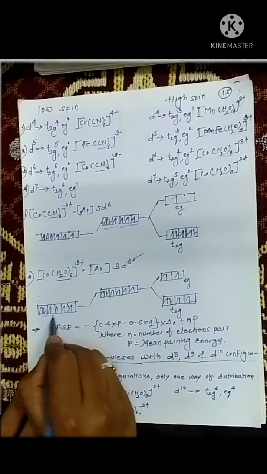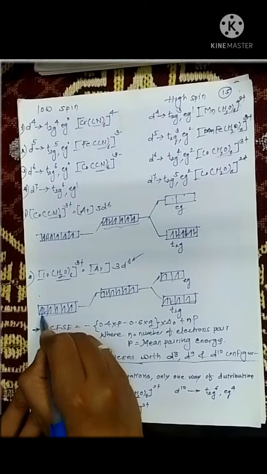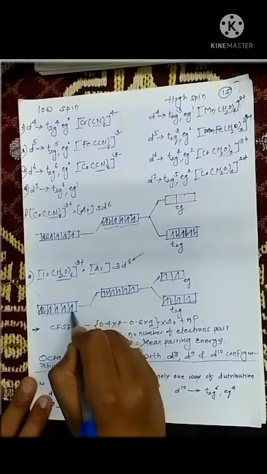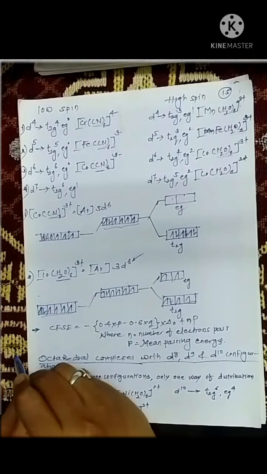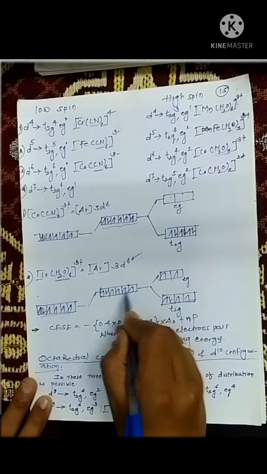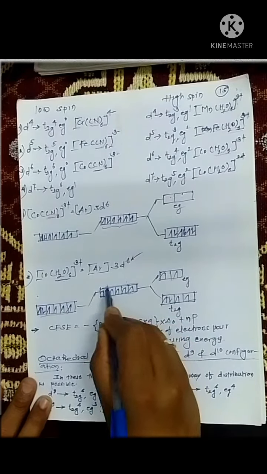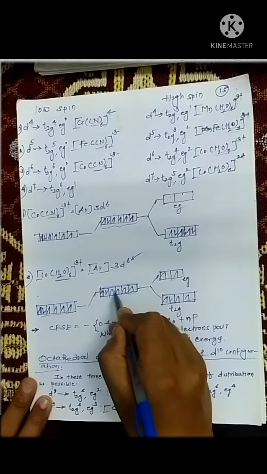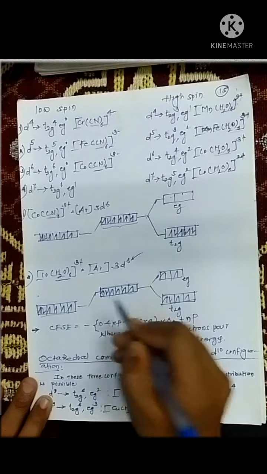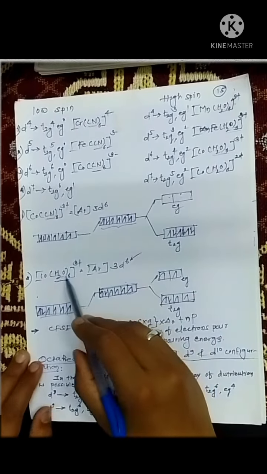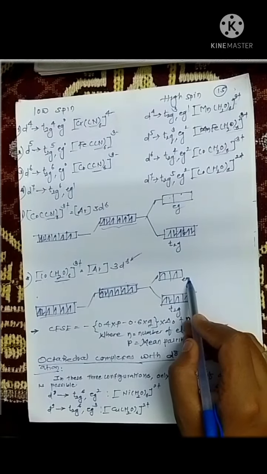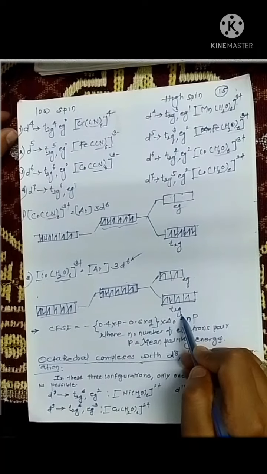So first we draw the d orbitals in the ground state, 1 2 3 4 5, and now I am going to put 6 electrons here. In the presence of a ligand field, an increase of energy takes place, but they are in a degenerate state. So 1 2 3 4 5, now 6. Now when ligands further approach the central metal atom, this set splits into two sets, that is the eg set and the t2g set.